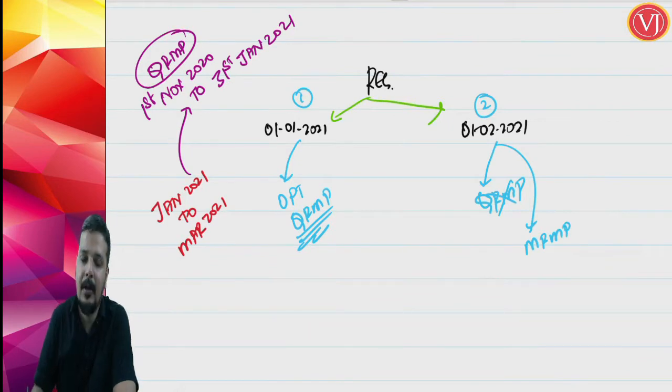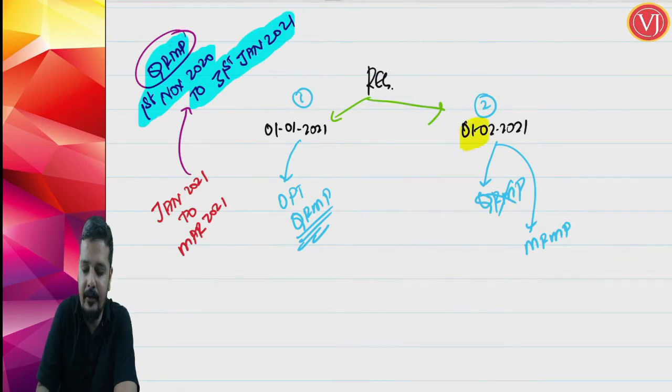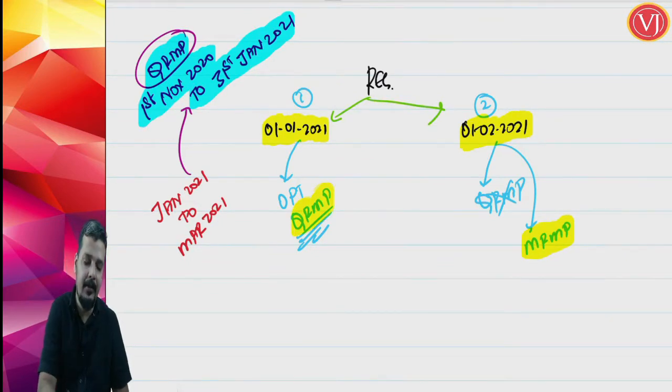Why? Because the window for opting for QRMP scheme for January 2021 to March 2021 is 1st November 2020 till 31st Jan 2021. And when I tell that you have got registration on 1st of Feb 2021, that window is closed, you can only think of MRMP scheme. But if I tell that you have got registration with effect from 1st January 2021, that window is still open, you can opt for QRMP scheme.